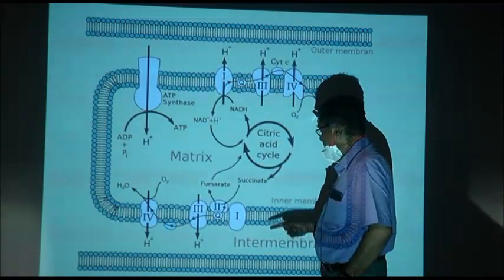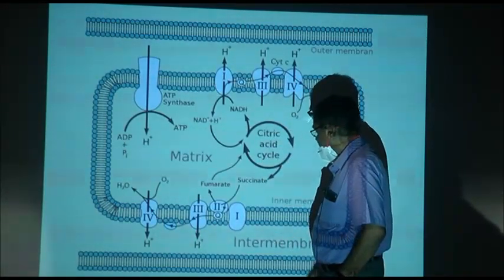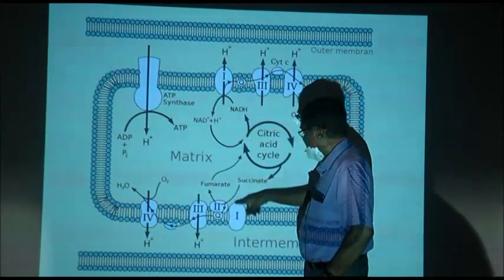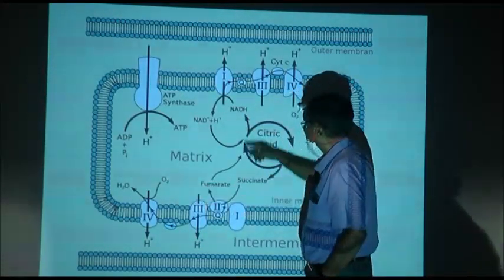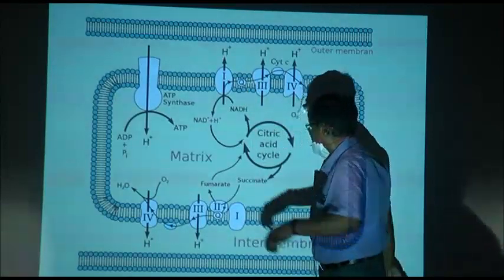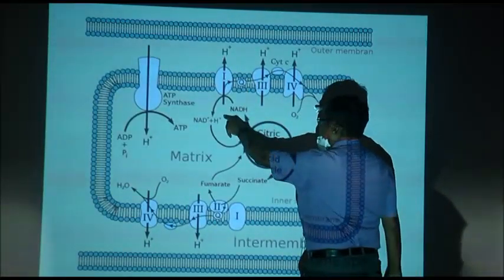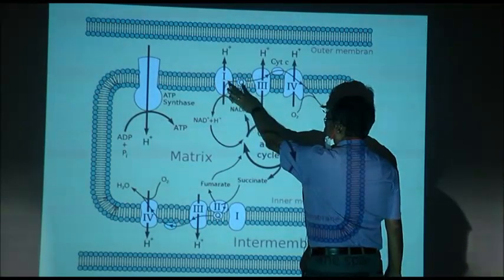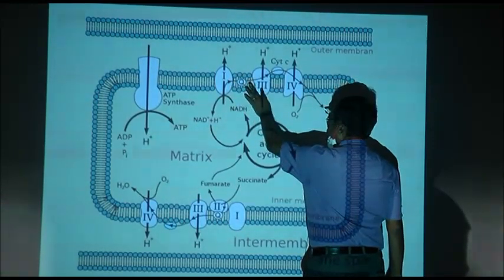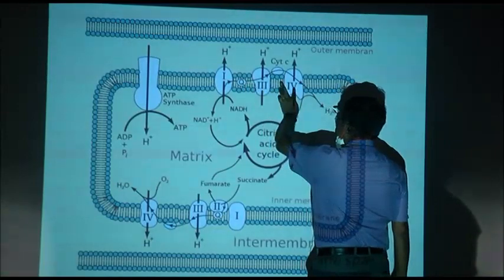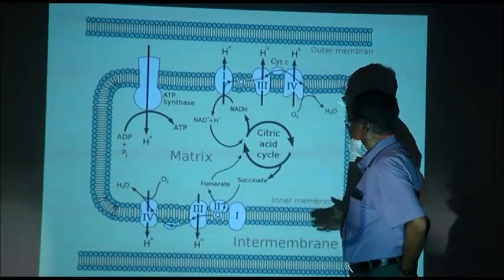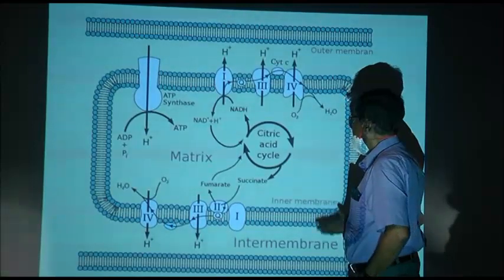And from NADH2, the electron, this is shown for FADH2 and this is for NADH2. From NADH2, the electron moves to complex 1, then to quencher, then to complex 3 and then to complex 4. Now, in all cases hydrogen is released.